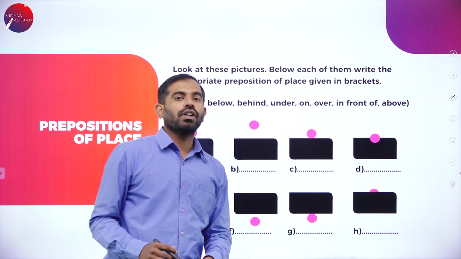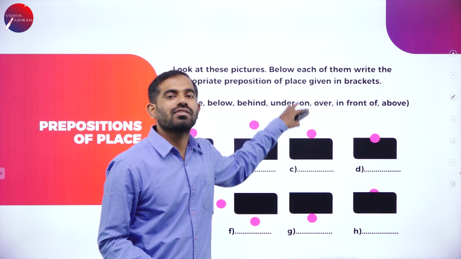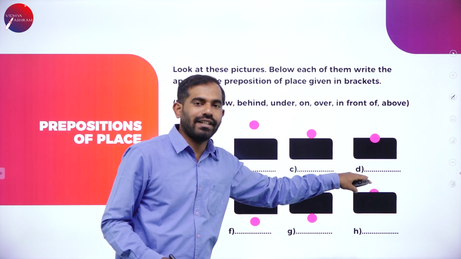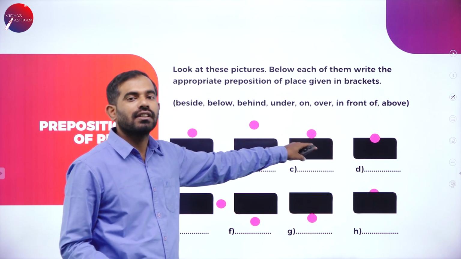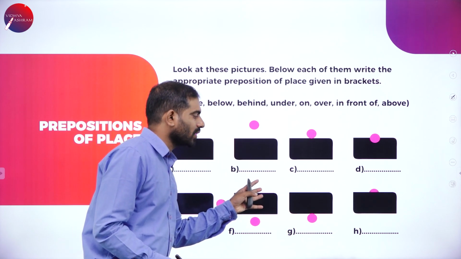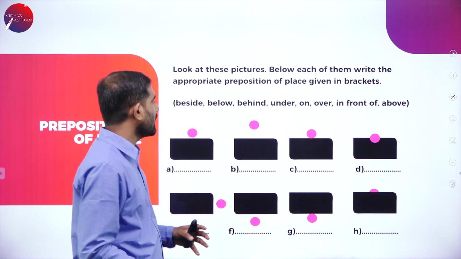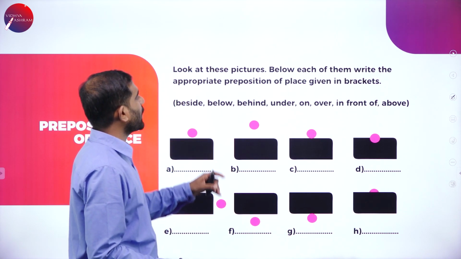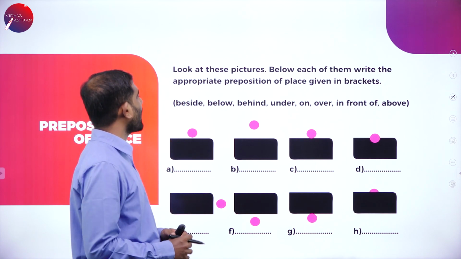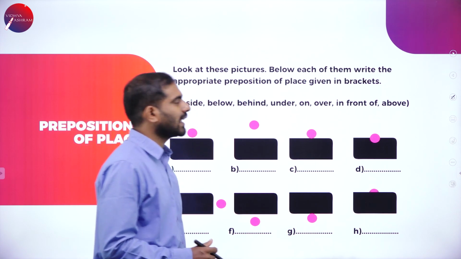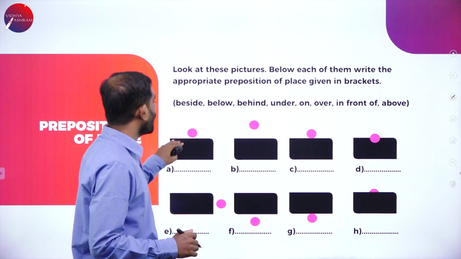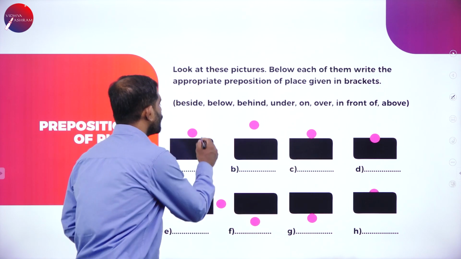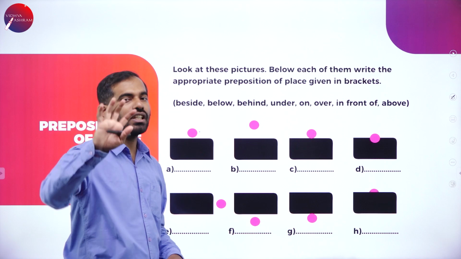Now, in your workbook, you can find such diagrams or pictures, and we have just altered them. I'm going to solve this question, and while I solve it, you can take up your workbook and simultaneously solve it by yourself. Look at these pictures. Below each of them, write the appropriate preposition of place given in brackets. I'm sure you can see there are multiple pictures. There are 8 pictures.